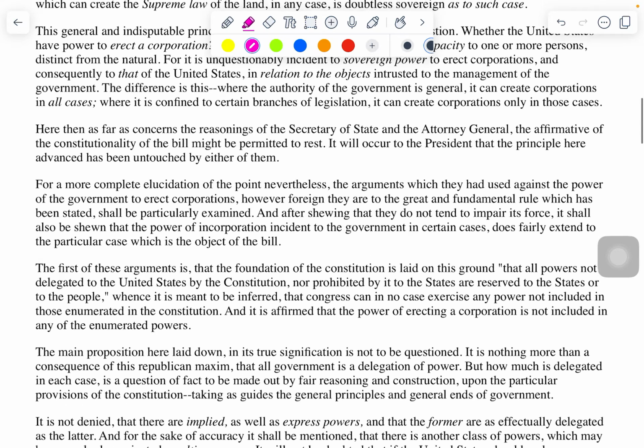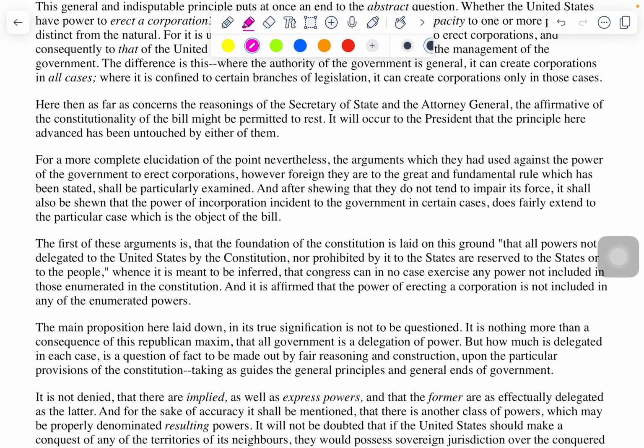I'm going to go down a little bit further because I know that this paragraph is kind of where the meat and potatoes are. Right here, this is what I'm going to zoom in on, and this is what I'm going to use when making an argument for the constitutionality of a national bank. It says, first of these arguments is that the foundation of the Constitution is laid on this ground, that all powers not delegated to the United States by the Constitution, nor prohibited by it to the states, are reserved to the states or to the people. Okay? And it is affirmed that the power of erecting a corporation is not included in any of these enumerated powers. So what is he saying?